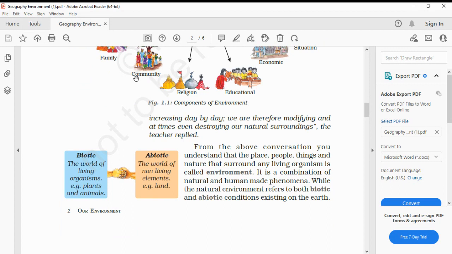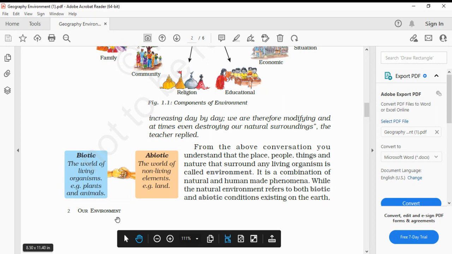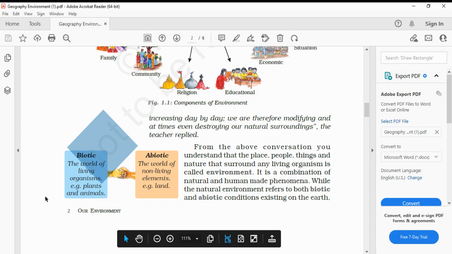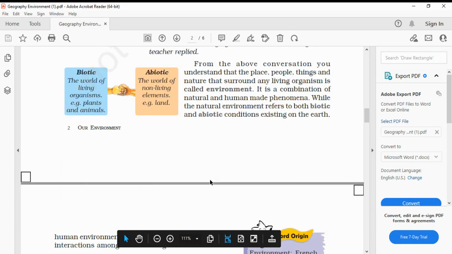existing on the earth. So, what is the difference between biotic and abiotic? Here it is written: the world of living organisms, for example plants and animals, is called biotic. The world of non-living elements is called abiotic.